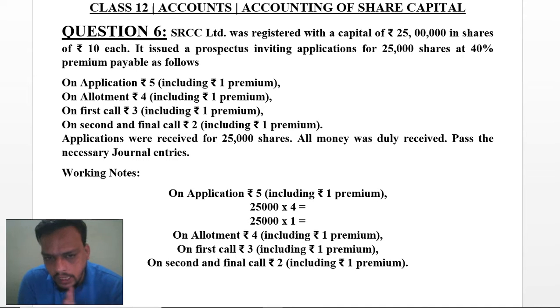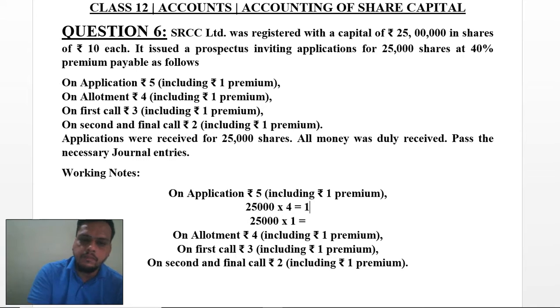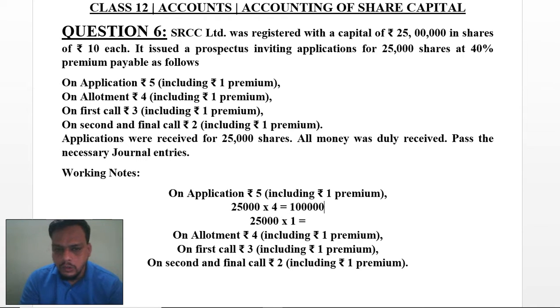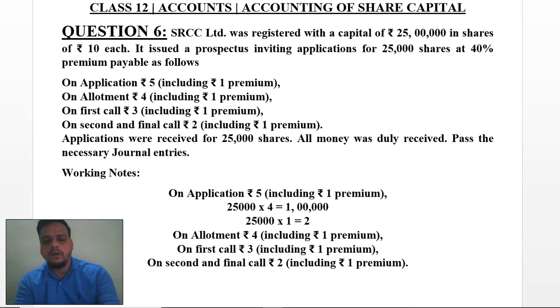Now you can calculate very easily. 25,000 into 4 is 1 lakh rupees as application money, whereas the premium is 25,000 rupees. This much amount has to be there on application.